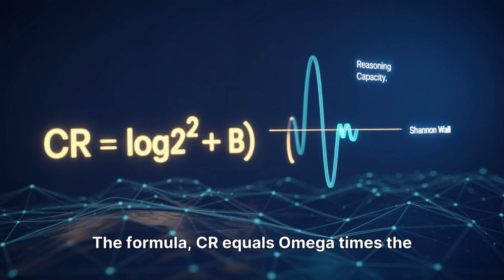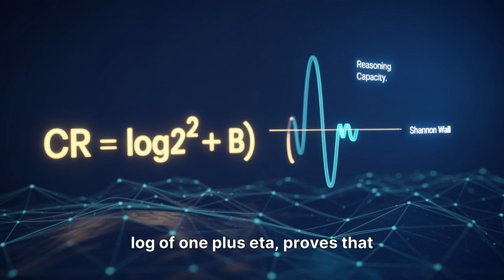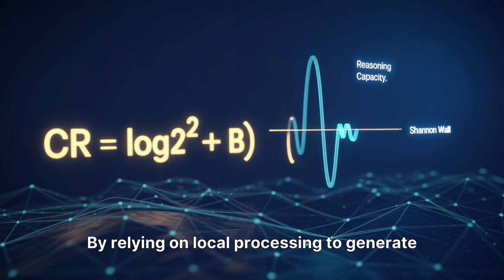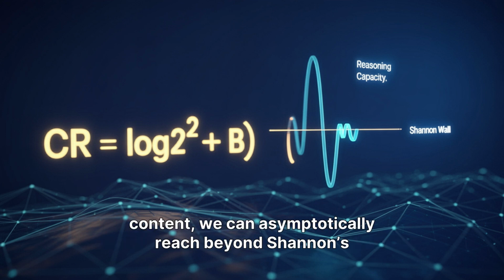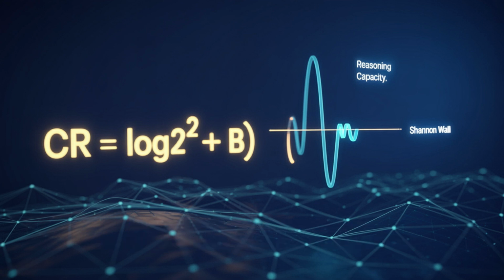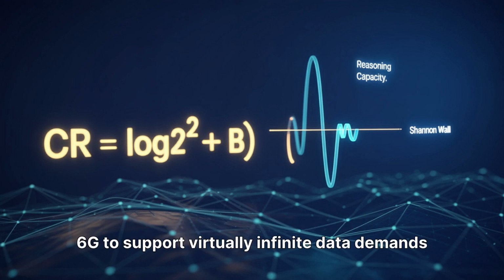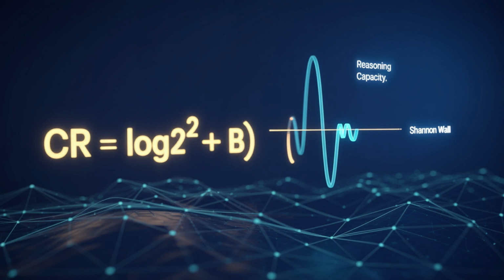The formula, C_R equals omega times the log of 1 plus eta, proves that capacity is no longer just a function of bandwidth, it is a function of compute. By relying on local processing to generate content, we can asymptotically reach beyond Shannon's limit. This chapter investigates how reasoning capacity allows 6G to support virtually infinite data demands by shifting the burden from the spectrum to the AI engine. Computing is the new channel.